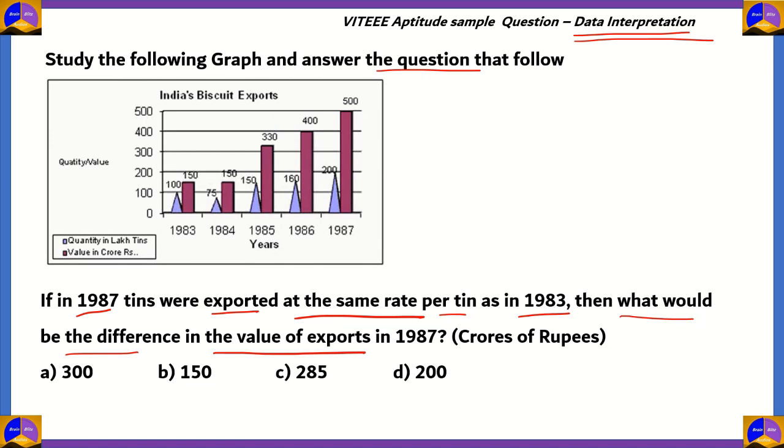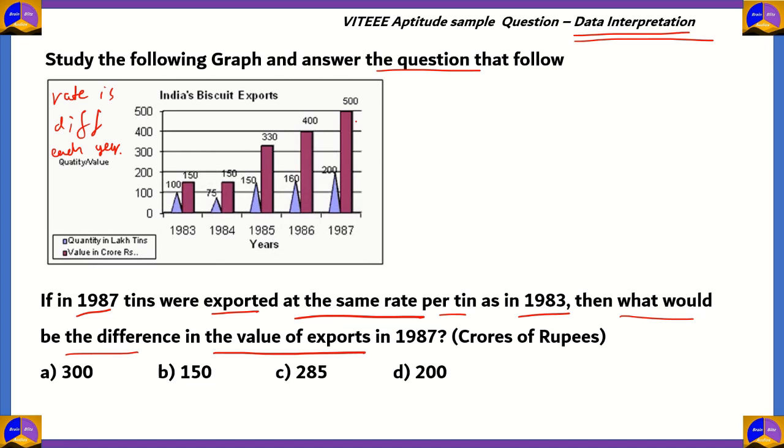So what does this question tell you? It means that the rate per tin in each year will be different. So the rate is different each year. And using the rate from 1983, we need to find out the deficit of the value that we'll get if we were to use the 83 value versus the current value, which is 500 crore rupees. So how do we solve this question?